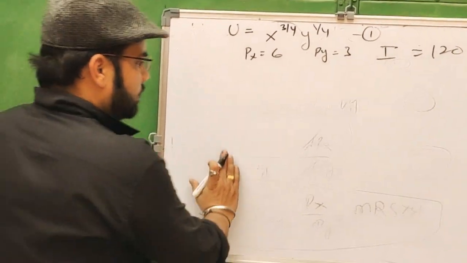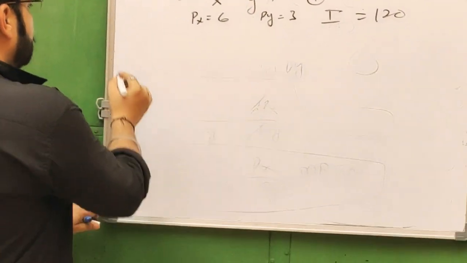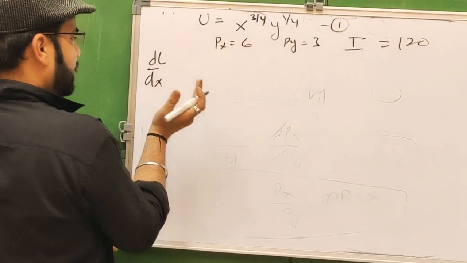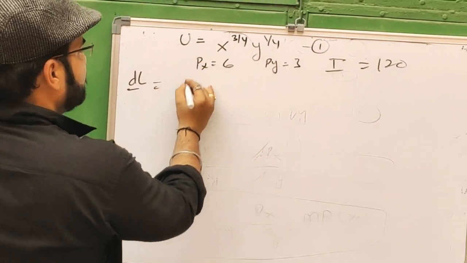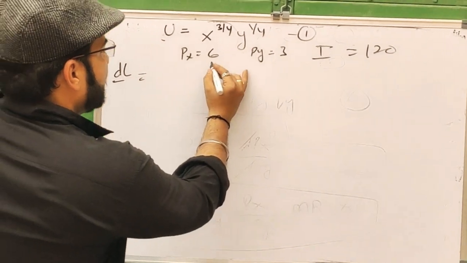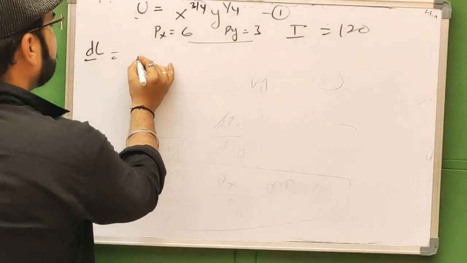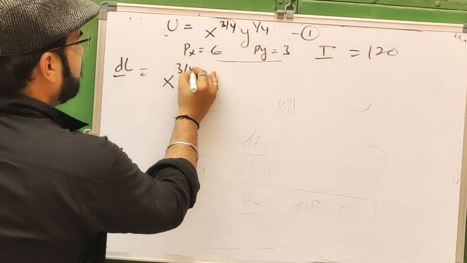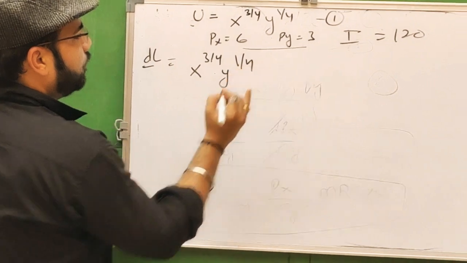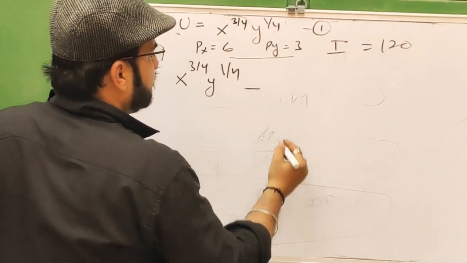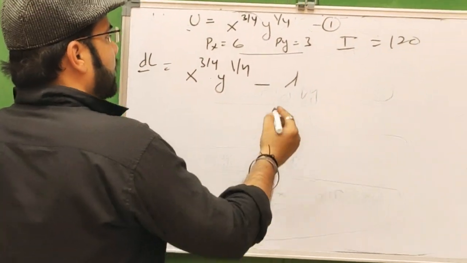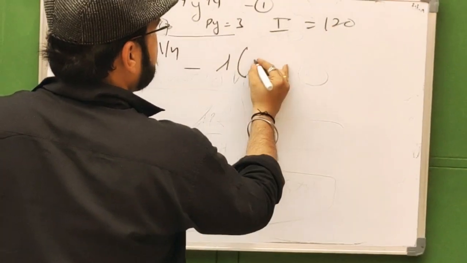So with the help of the Lagrangian method, we take the utility function minus lambda, where lambda is the Lagrangian multiplier, and this is I.